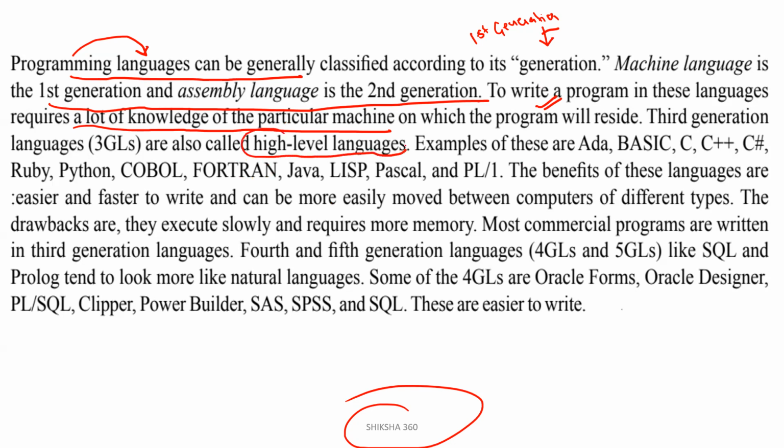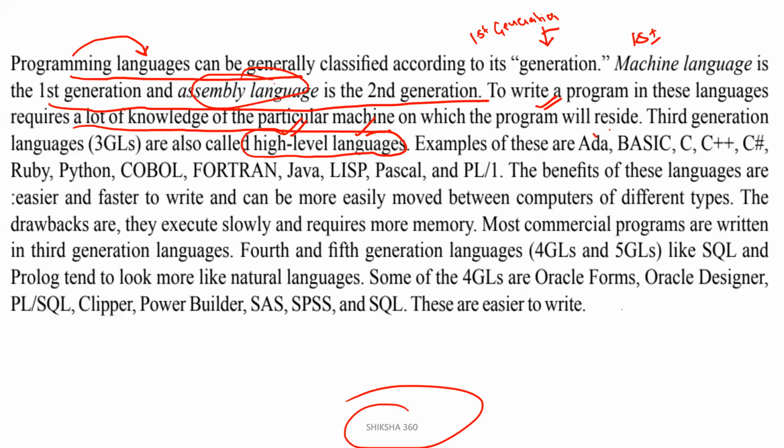Please remember that first generation is the machine language, second generation is the assembly language, and the third generation is the high level language. Third generation languages are to be considered here as the high level languages. So what are the examples of the high level languages here?